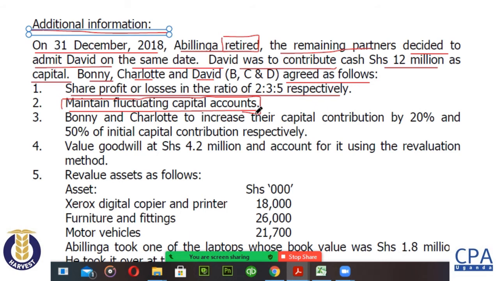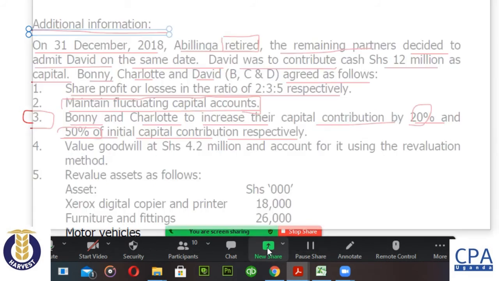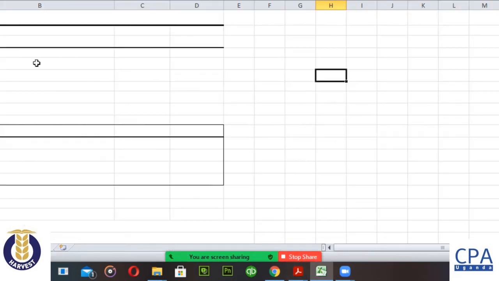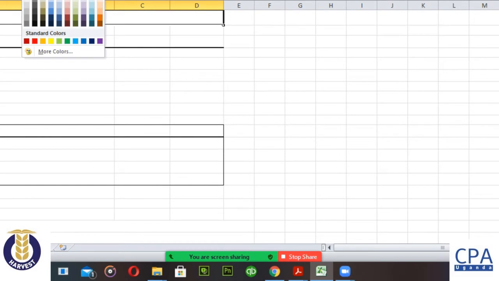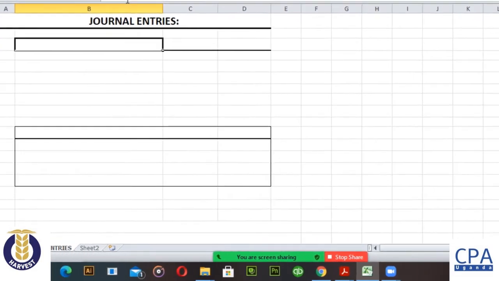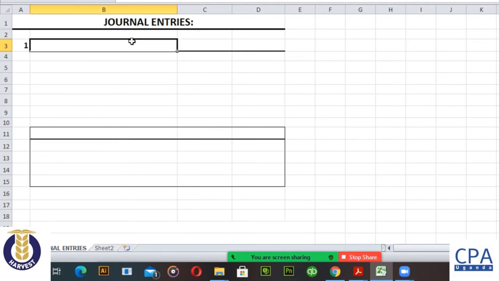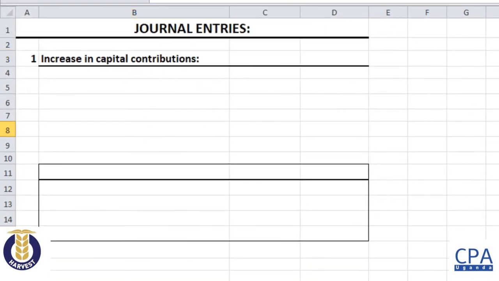Number 3, Bonnie and Charlotte were supposed to increase their capital contributions by 20% and 50% of initial capital contribution respectively. So Bonnie is supposed to increase his by 20%, Charlotte is supposed to increase hers by 50%. So that would be the first journal entry I would consider here. I'm going to put my journal entries right here, and of course I'll begin with that very first one, which is the increase in capital contributions.